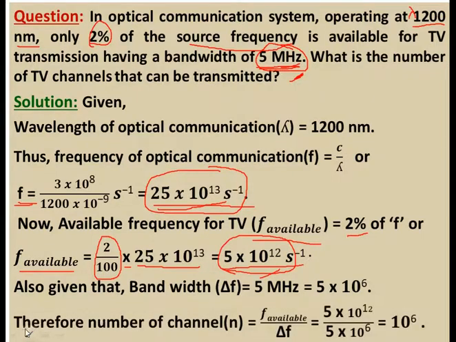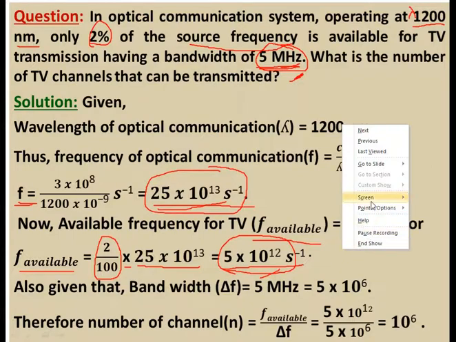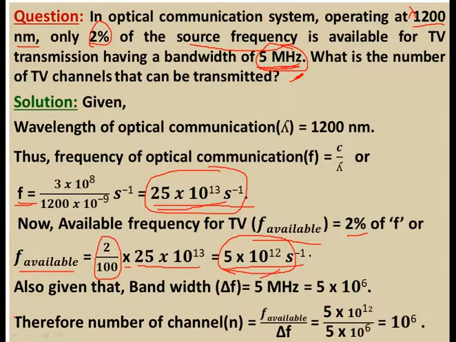Therefore the total number of channels is equal to f available divided by delta f, which is 5 into 10 to the power 12 divided by 5 into 10 to the power 6. If you solve this, you will get 10 to the power 6.